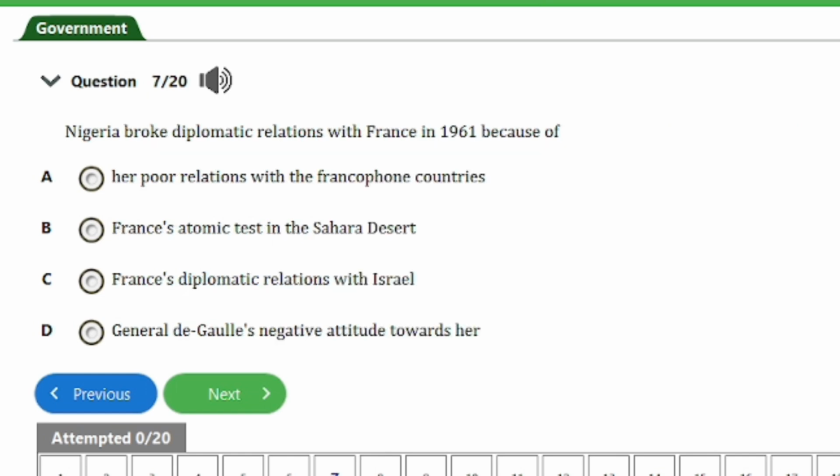So guys, the next question, question number 7, says, Nigeria broke diplomatic relations with France in 1961 because of A. her poor relations with the Francophone countries, B. France's atomic tests in the Sahara Desert, C. France's diplomatic relations with Israel, D. General de Gaulle's negative attitude towards her. So guys, the answer to this question is option B, that's France's atomic tests in the Sahara Desert. Let's head on to the next question, guys.